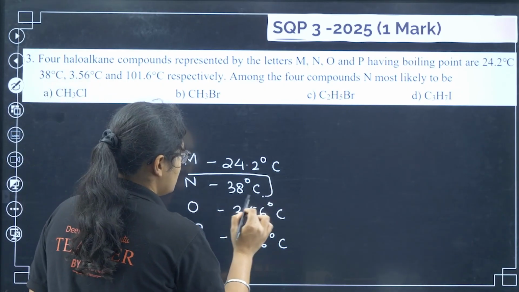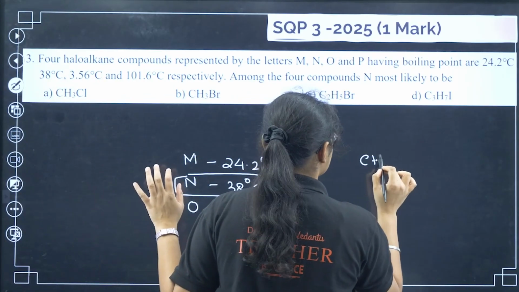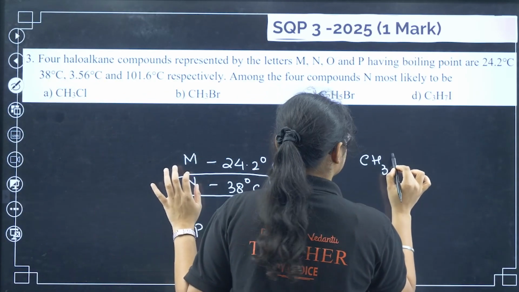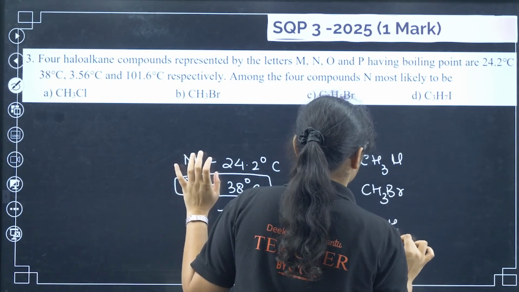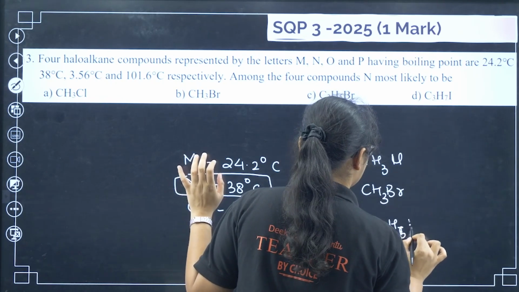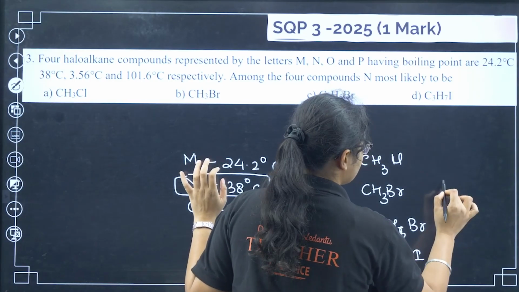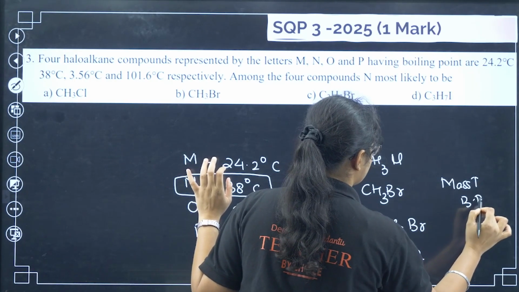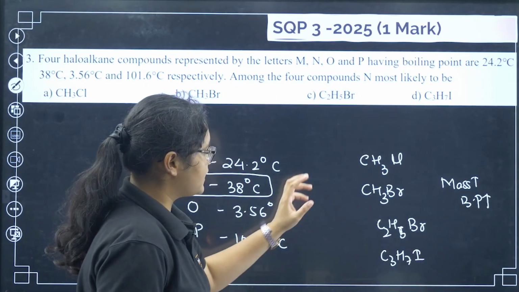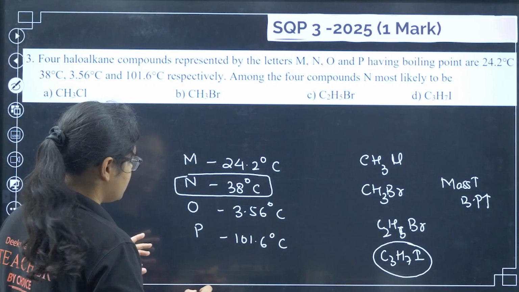N is this one. You can see the compounds given to us are CH3Cl, CH3Br, C2H5Br and C3H7I. Now if you remember, if mass increases, boiling point will also increase. So here I can see that the highest mass is for C3H7I. So the highest boiling point is this one.